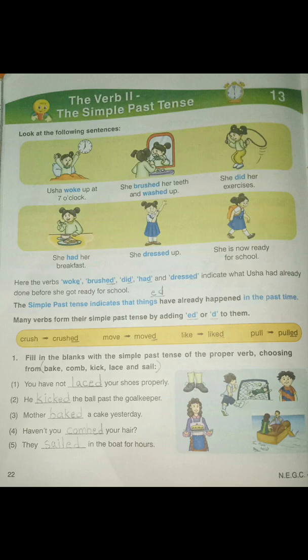So here in the picture we can see that there is one girl. Now what actions did the girl do before, meaning what action did the girl do in the past tense? We'll just see the actions. Usha woke up at 7 o'clock. She brushed her teeth and washed up.